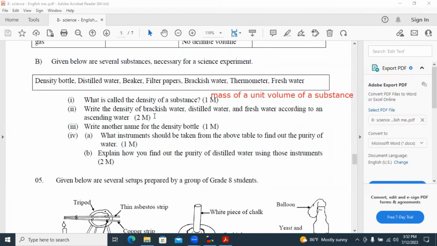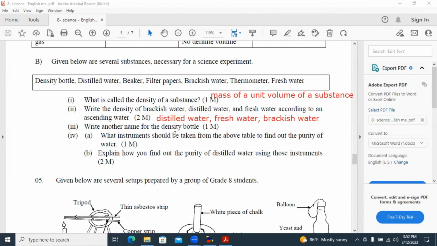Write the density of brackish water, distilled water and fresh water in ascending order. You know, in distilled water, nothing has dissolved other than H2O. So distilled water, the mass of a unit volume is very low. So for ascending order, you have to start from distilled water. In fresh water, there are some things. There is a small amount of salt dissolved in that. In brackish water, there is more salt than in fresh water. So the density of brackish water is higher than fresh water.